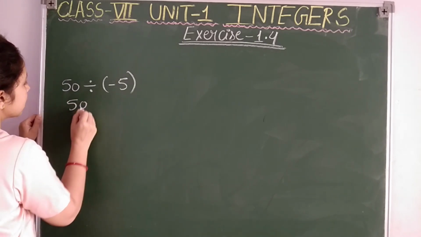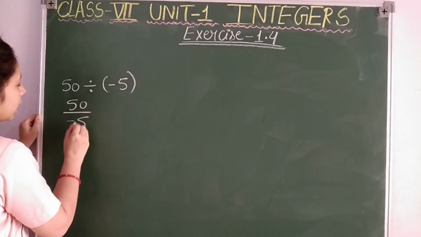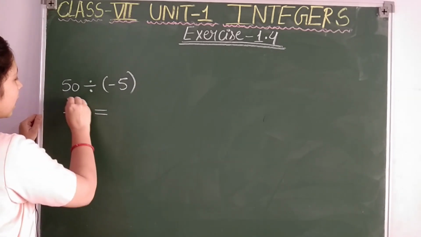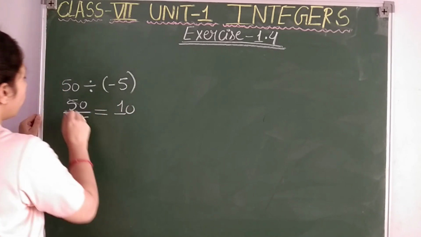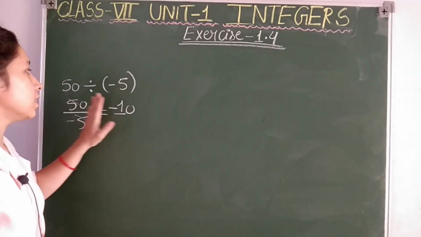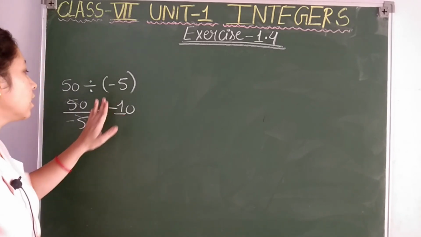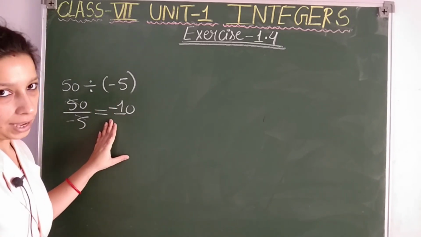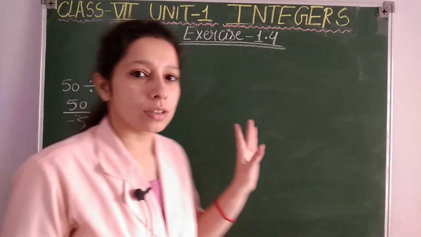Here the first integer is a positive integer and the second integer is a negative integer. How will you divide? Simply write like this. You can cancel: 5 ones are 5, 5 tens are 50. So plus into minus gives minus. Whenever a positive integer is divided by a negative integer, the result will again be a negative integer. Clear, students? So this is the first point.